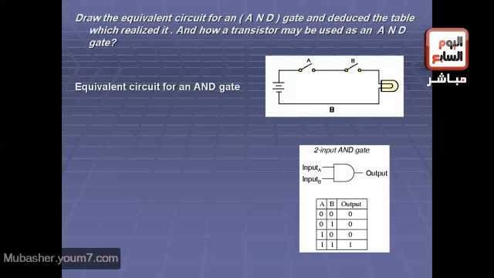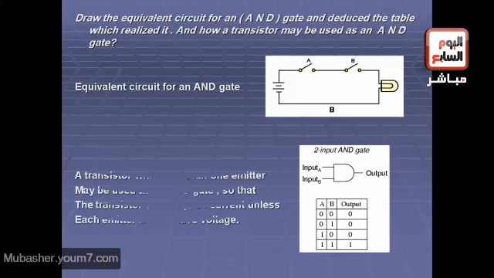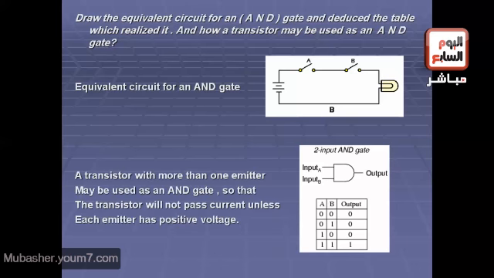The first input A is 0, the second input B is 1, then the output is 0. The first input A is 1, the second input B is 0, then the output is 0. But when the first input and the second input are 1 and 1, the output will be 1. Okay.